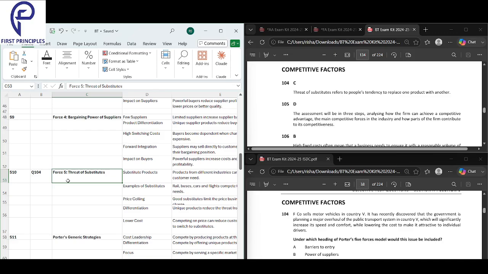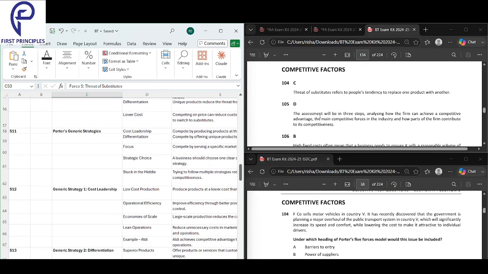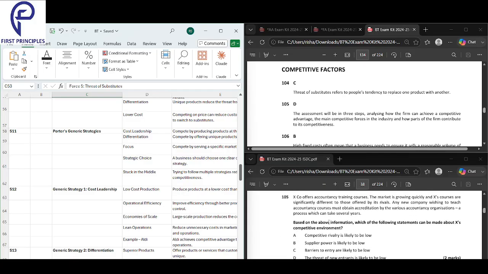This is because the government is making public transport better. And if public transport is better, then for F company, who sells motor vehicles, people will not buy their own motor vehicles. Instead, they will start using public transport. So this is a threat of substitutes. This is our question number 104. Now looking into 105.